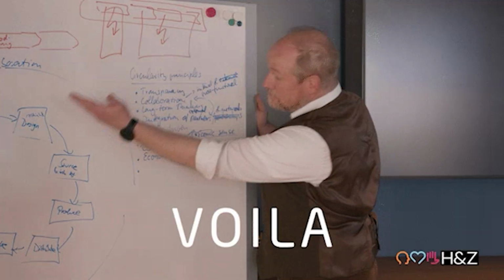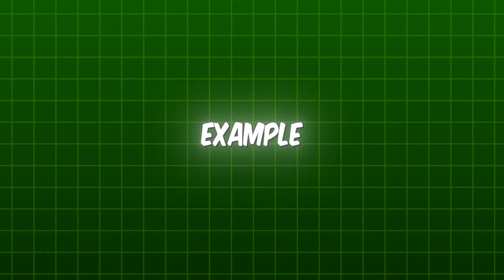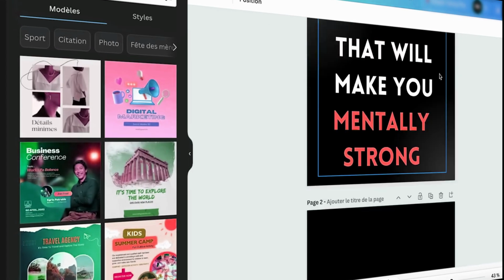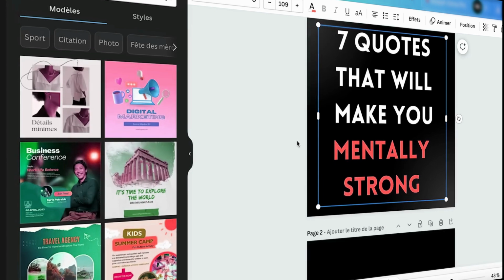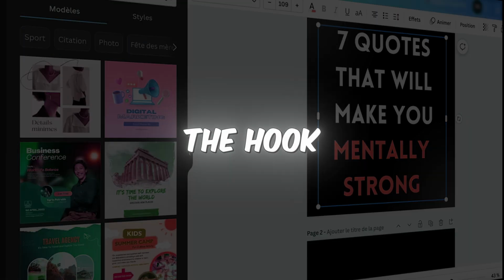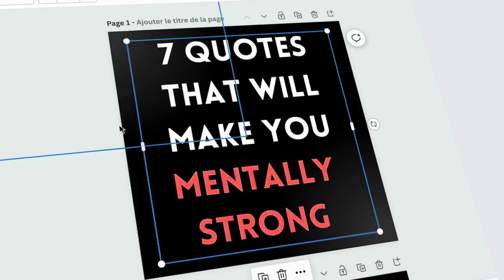First up, I'll demonstrate how to create simple, engaging posts using Canva. For this example, let's assume your channel focuses on motivation. We can jump into Canva and design a post like this. The first slide is crucial. It's bold and compelling enough to make viewers stop and take notice. This slide is known as the hook, and it's designed to grab attention, create intrigue, and entice viewers to learn more.